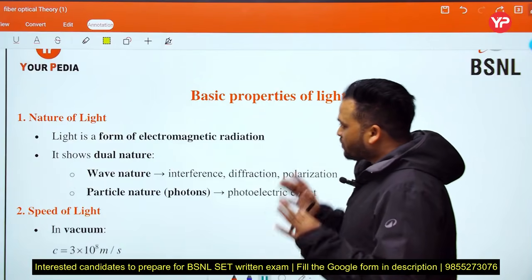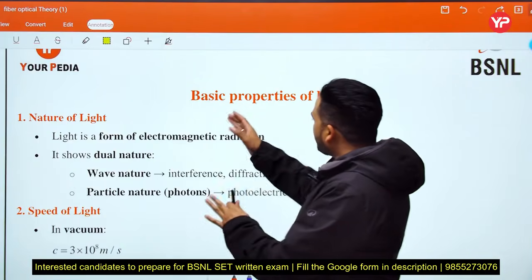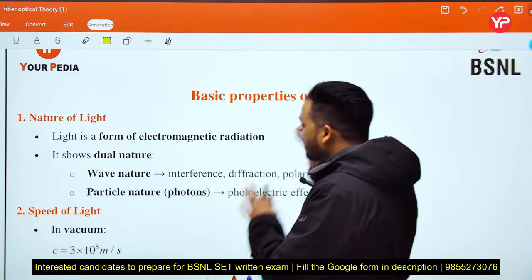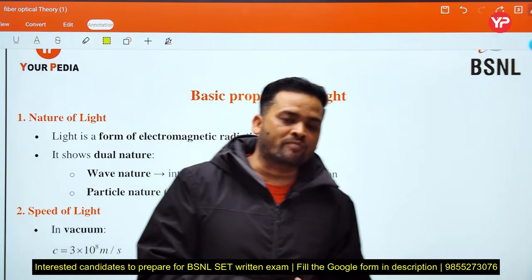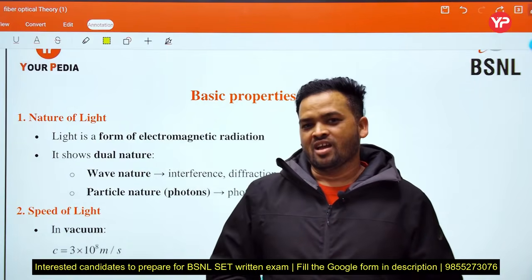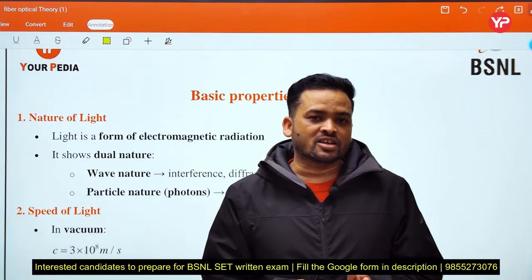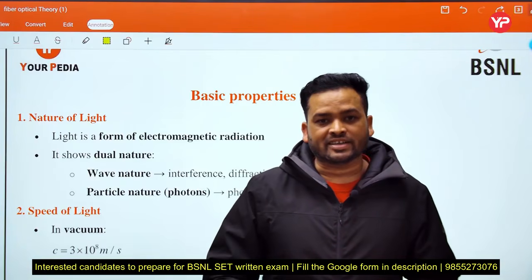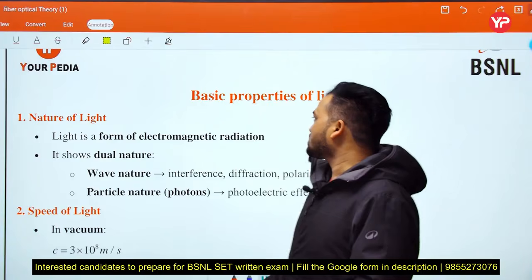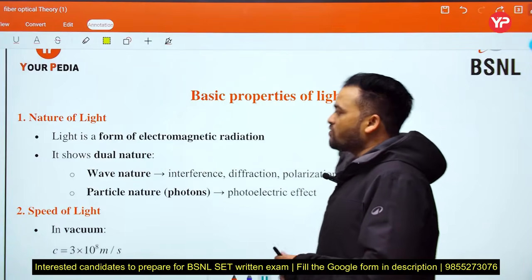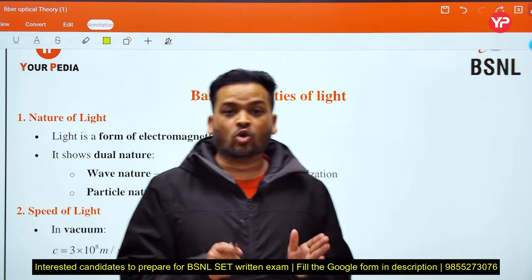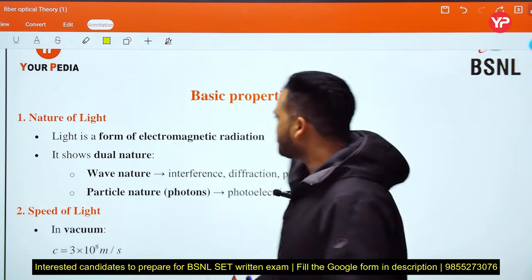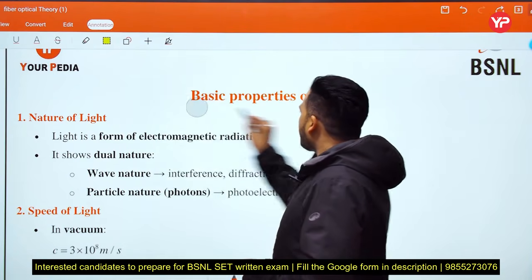So first of all we discuss the basic properties of light, because optical fiber works on the principle of total internal reflection, and total internal reflection is an application of light. Then we further move on to the optical fiber core structure. Okay, see, basic properties of light.